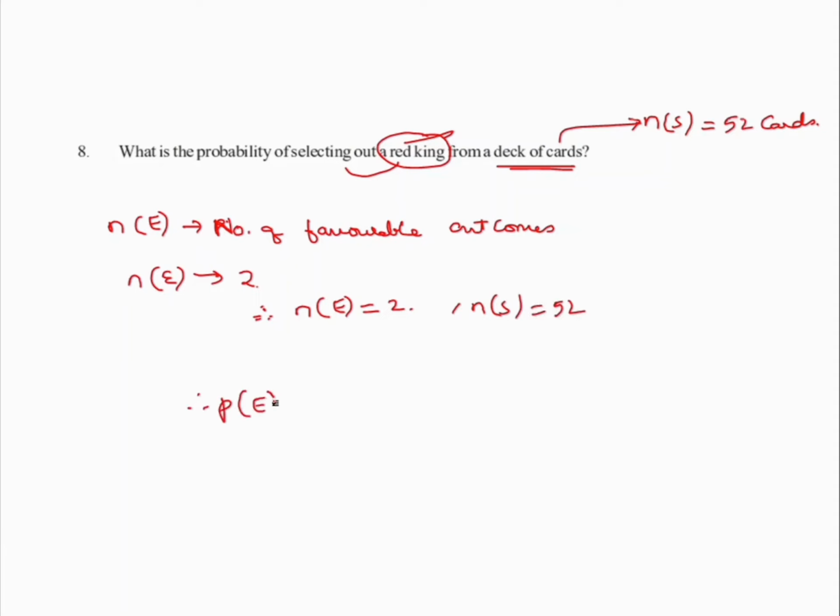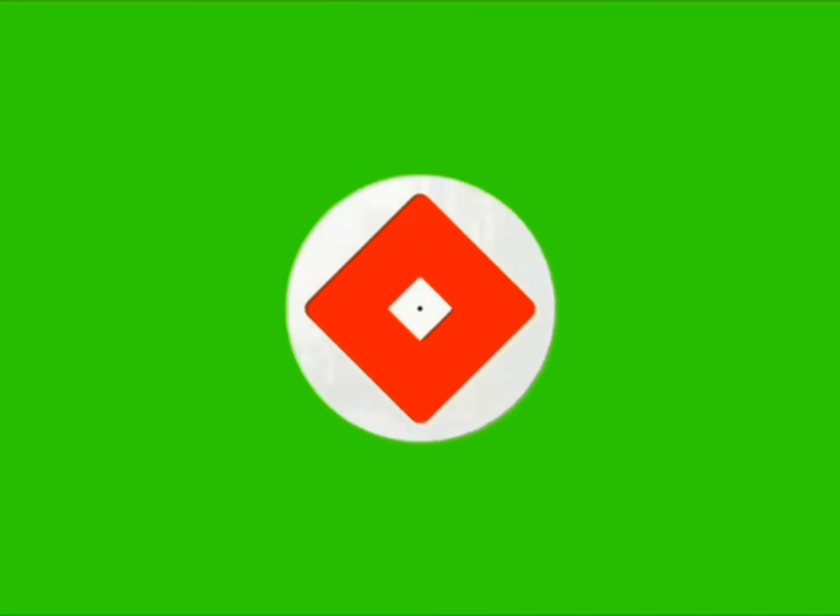So therefore the probability of getting a red king is n of E by n of S only, isn't it? So this is how much? This is 2 by 52. So if you're dividing this, you'll get 1 by